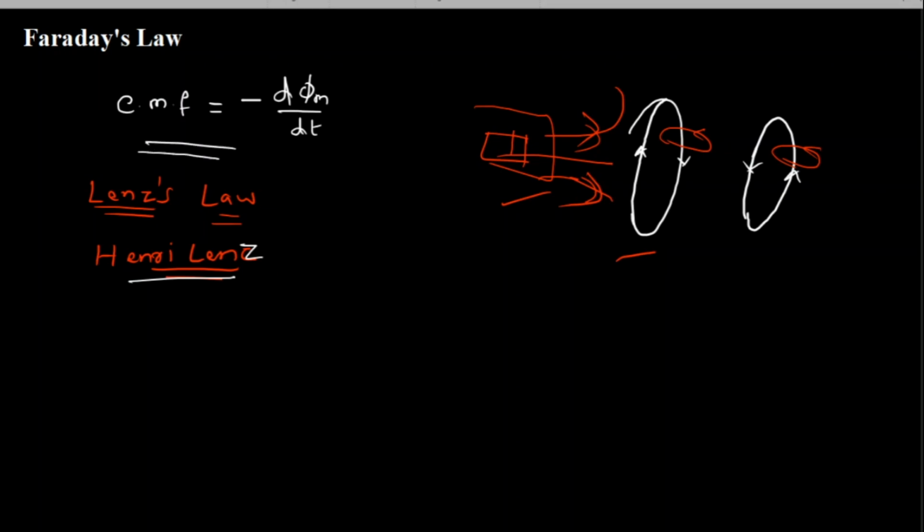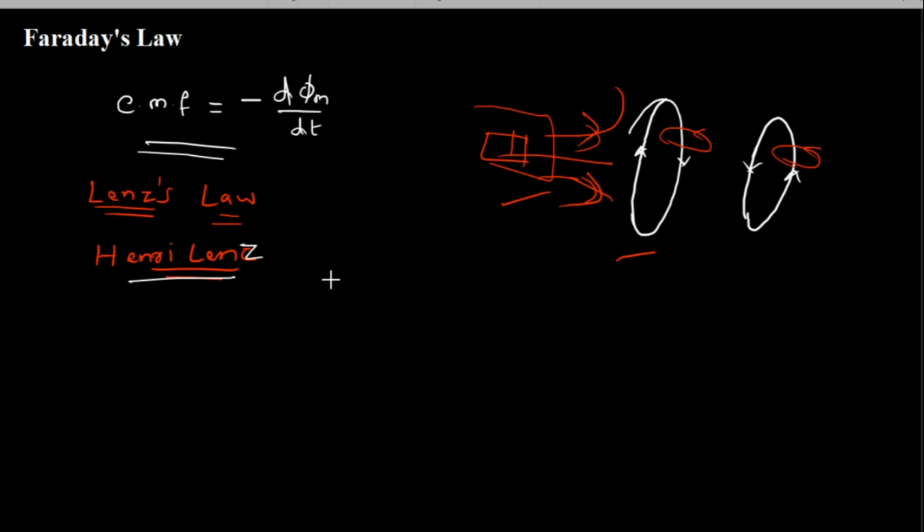So this mathematical equation tells me that the EMF induced in a closed path is proportional to the rate of change of magnetic flux enclosed by the closed path. I'm talking about a closed path because the conductor which I have considered is a closed conductor.